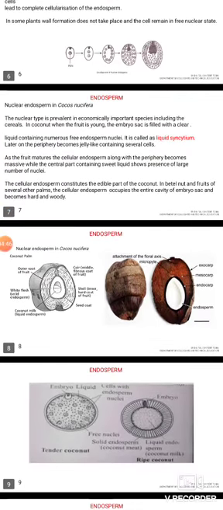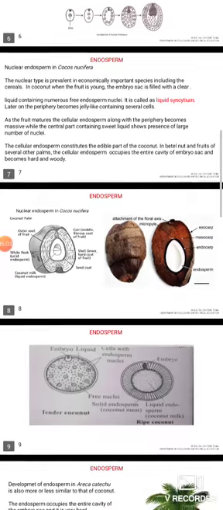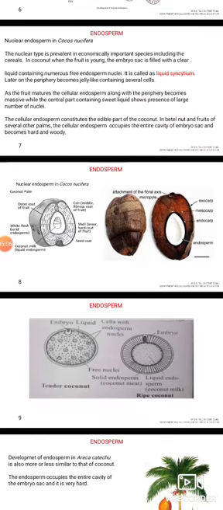Nuclear endosperm in coconut, that is Cocos nucifera. The nuclear type is prevalent in economically important species including the cereals. In coconut, when the fruit is young, the embryo sac is filled with clear liquid containing numerous free endosperm nuclei. It is also known as liquid syncytium. Later on, the periphery becomes jelly-like containing several cells.